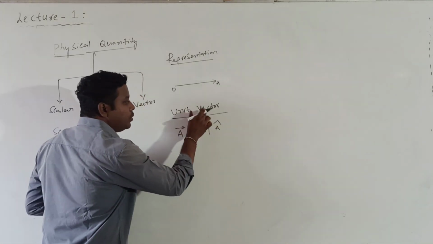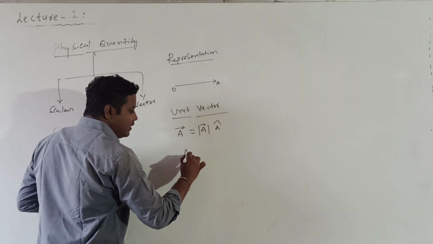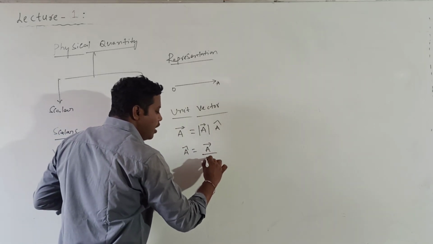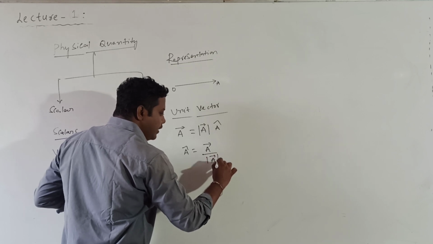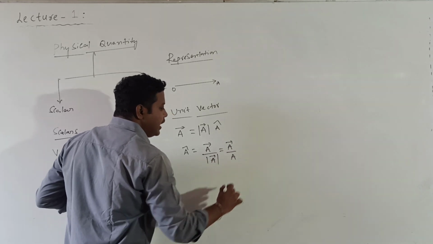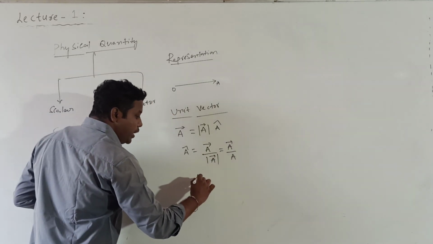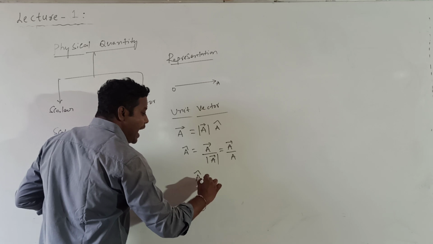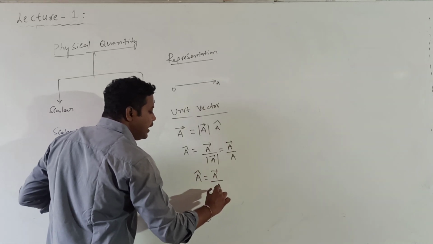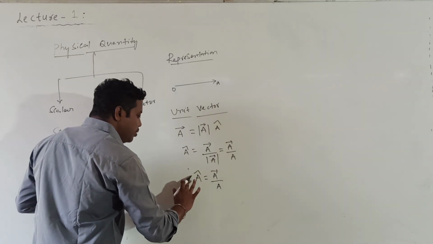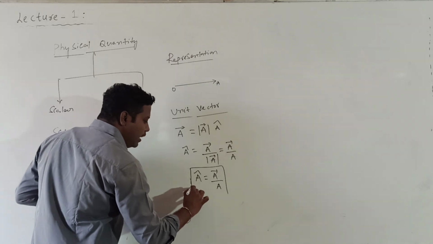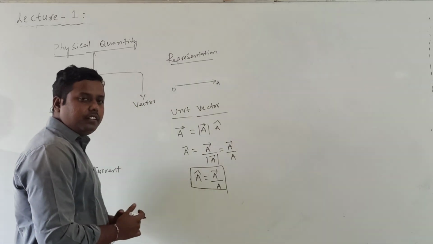That a cap is called the unit vector. So what is a cap equal to? A cap is equal to a bar divided by the modulus of a bar, which can also be written as e. So for unit vector notation, always remember a cap is equal to a bar divided by the modulus of a bar. What is the direction of this unit vector? The unit vector direction will always be in the direction of the given vector.